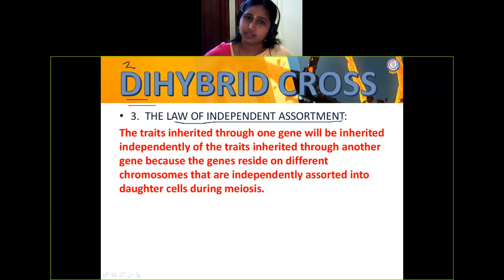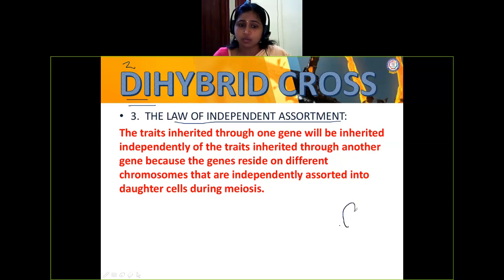You know the meaning for segregation. We saw the segregation of the gametes there. Dominance, okay, the dominant character is seen in the F1 generation. So, what is this independent assortment? Independent. They are not going to depend on each other. So, I'll give you an example. Just check here. With this example, we'll read the statement.